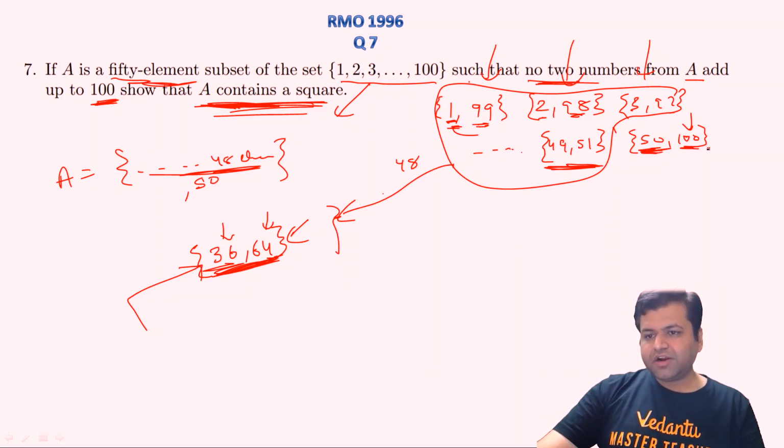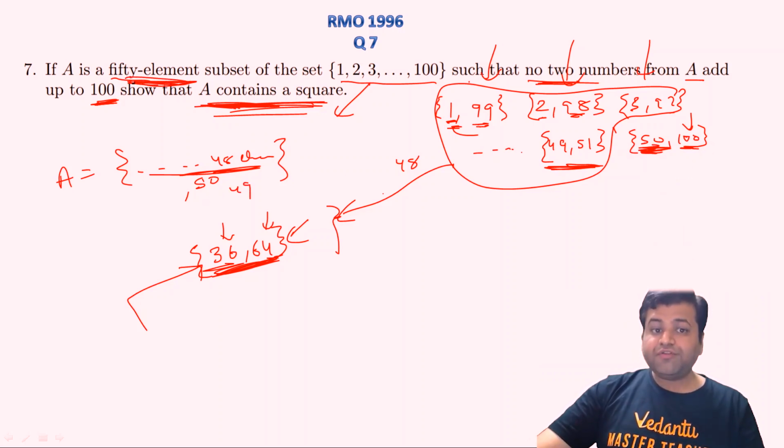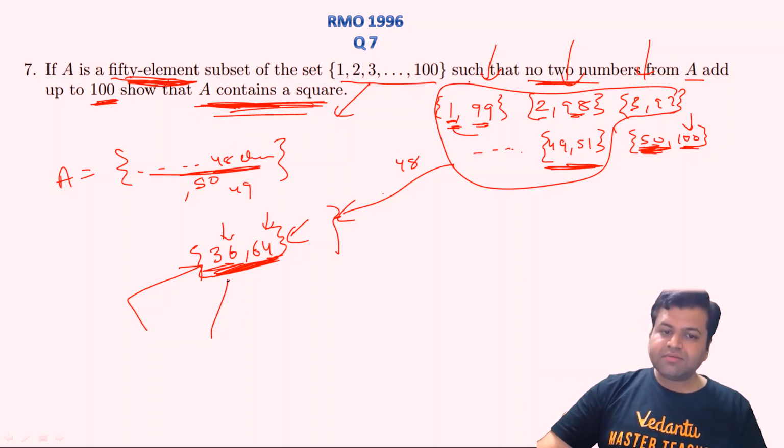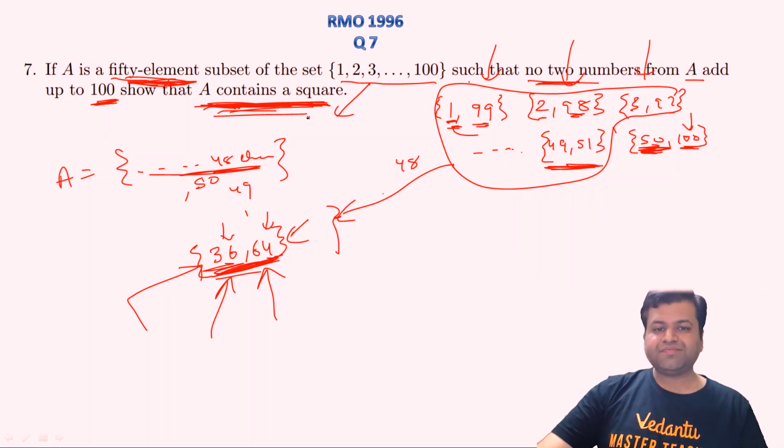And from 50 and 100 we cannot take both, because 100 is a perfect square. So let's add 50, and we get 49 elements, but we need a set of 50 elements. So we need to add one element from either 36 or 64, and clearly both of these are perfect squares. So finally we will definitely have a perfect square. As you can see, this question just requires logic to find two such perfect squares which add up to 100. These are easy because we know the Pythagorean triplet, a very common triplet, which will be equal to 10 square.